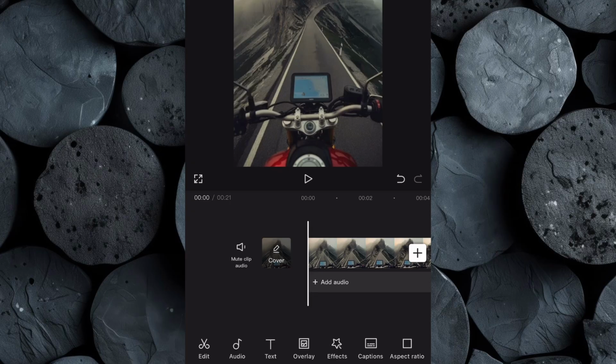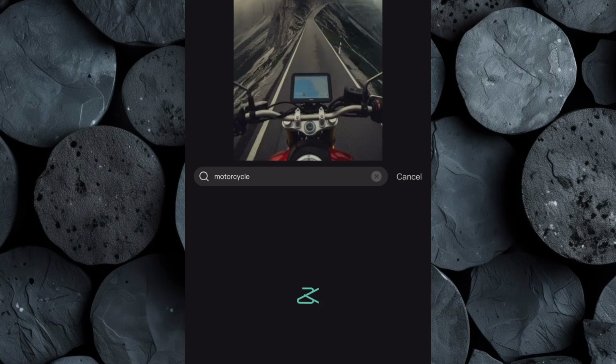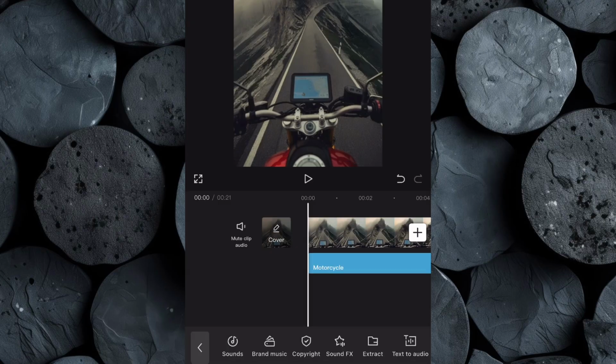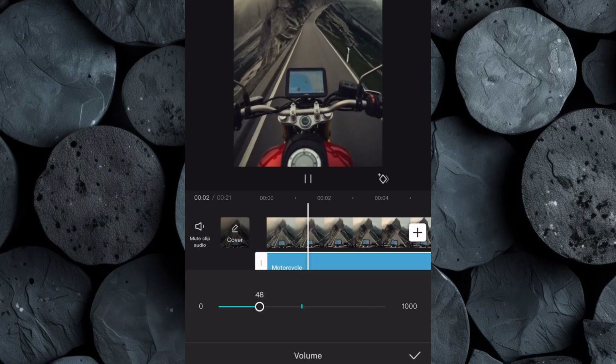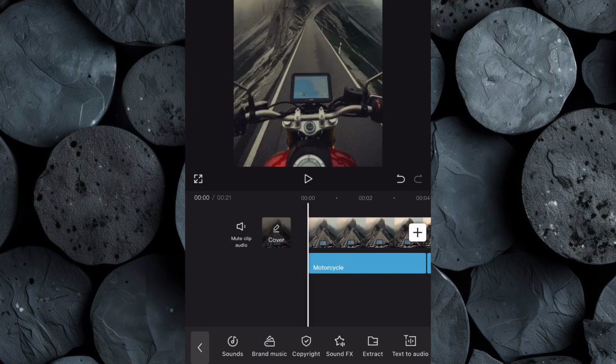Next, we add sound effects. Click on Audio, then select Sound Effects and search for motorcycle sound effects. There will be a variety of sounds to choose from. Take your time browsing through the available options and pick the ones that best match your scene. Once selected, adjust the volume slightly so the sound effects blend naturally rather than overpowering the scene. Then place the sound effects throughout the timeline, making sure they are in sync with the movement in the video.